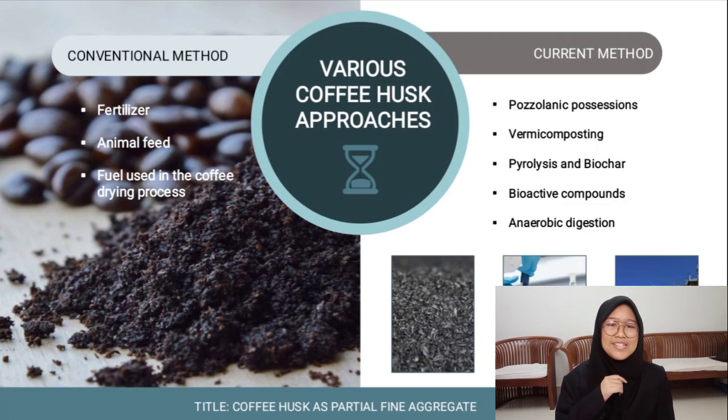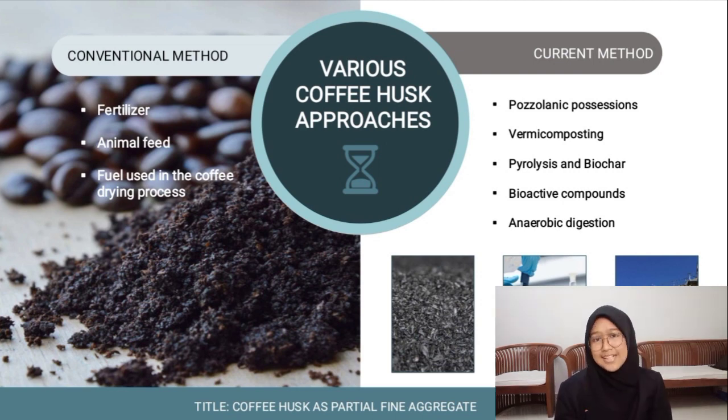This one is about various coffee husk approaches. The conventional method is fertilizer, animal feed, and fuel use in the coffee drying process. Current methods use pozzolanic possession, vermicomposting, pyrolysis and biochar, bioactive compound, and anaerobic digestion.